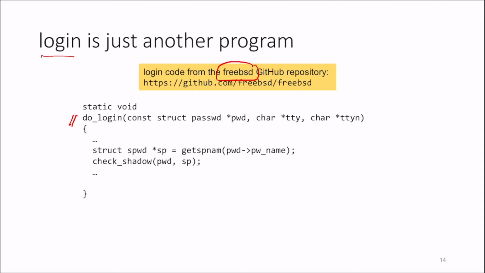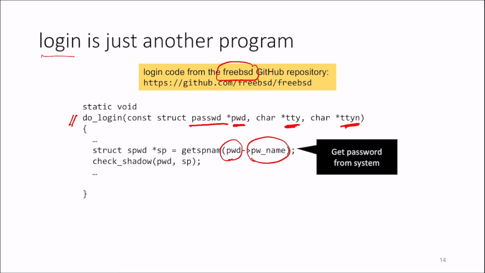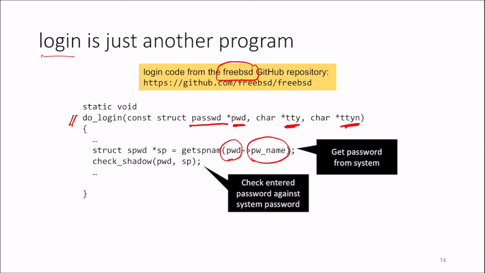It takes a pointer to a password entry called pwd. We want to get the user name. And then the first step is to get the password from the system. So we get the password of the username. Then we check the entered password against the system password. So this check shadow here is going to check the password that you entered against the system password. So it's doing everything right.